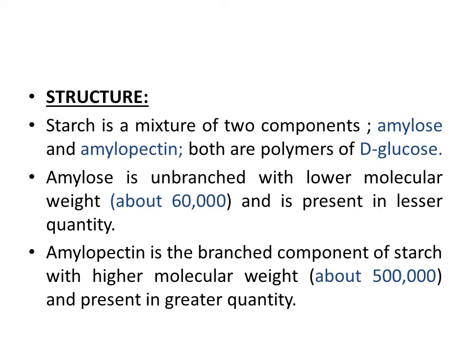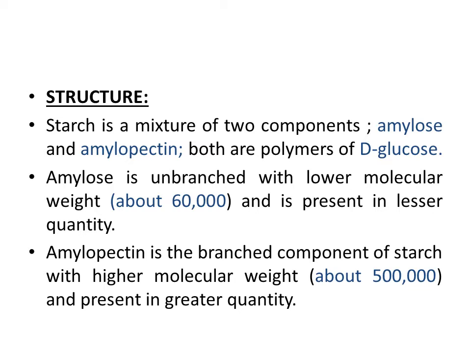So we have determined that starch is a polysaccharide made up of glucose subunits, but it is basically a mixture of two components or two polysaccharides. One is known as amylose and the other one is known as amylopectin. So both amylose and amylopectin are polymers made up of D-glucose subunits, and they are present in a mixture form in starch. So starch is not made up of just one component, it is basically a collection or a mixture of two components. One is called amylose and the other one is called amylopectin. So both are polymers and both are made up of D-glucose subunits.